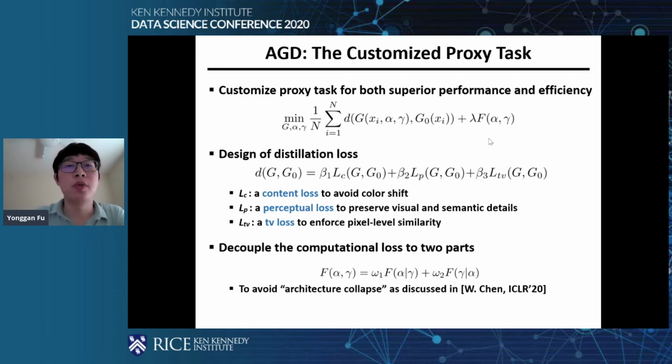We also decouple the computational loss into two parts: for the computational-aware loss, we fix one architectural parameter and apply the penalty on the other one. This avoids the architectural collapse phenomenon. If we do not decouple the two parts of the loss, the searched generator may collapse to very heavy operators with very small widths. So this decoupling balances the width and operators.